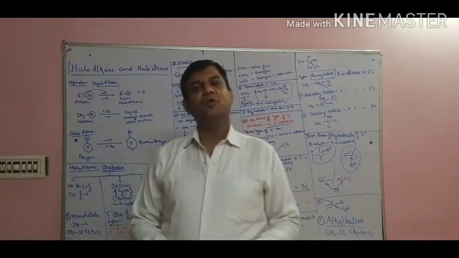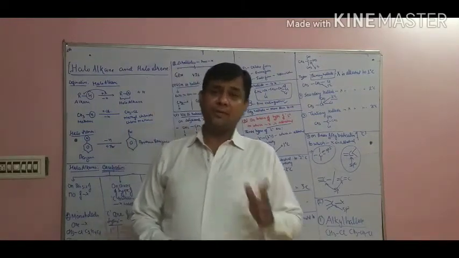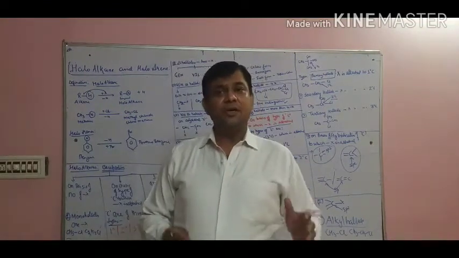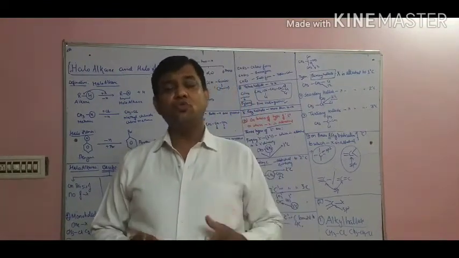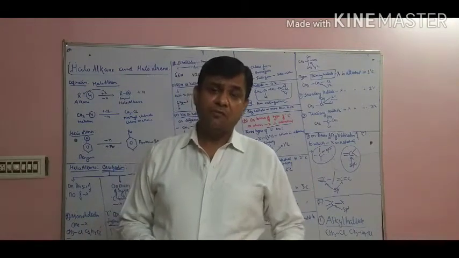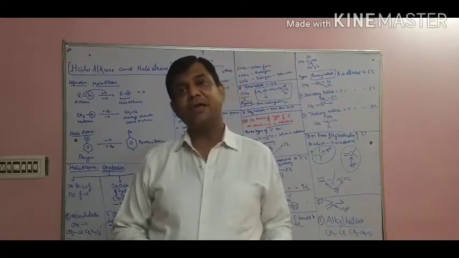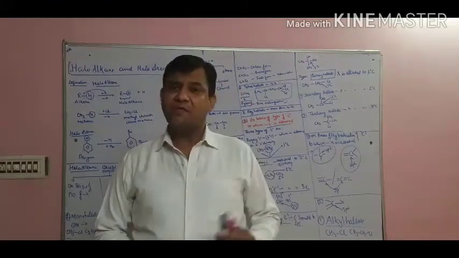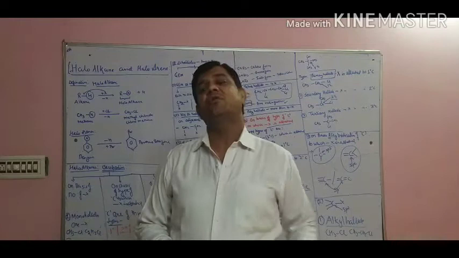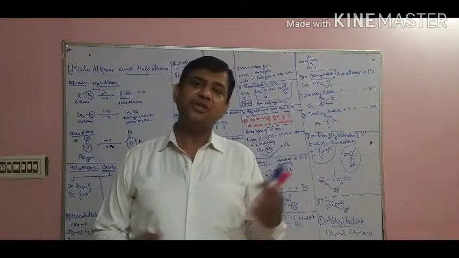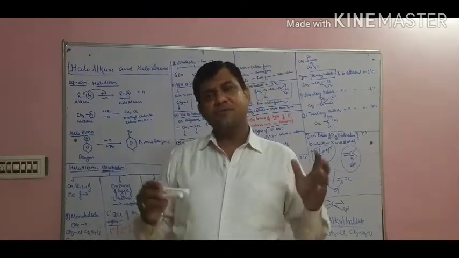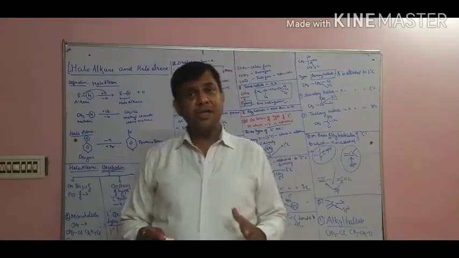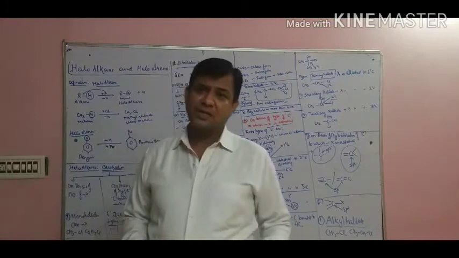And today we are going to start organic chemistry of class 12th. Dear students, remember this point. In class 12th, we have a huge concept of organic chemistry. We have various chapters like haloalkanes and haloarenes, then alcohols, phenols, ethers, then aldehyde, ketone, carboxylic acid, then nitrogen containing compounds. It's a very important aspect of the chemistry in the 12th syllabus, and we have overall 4 chapters in our syllabus.